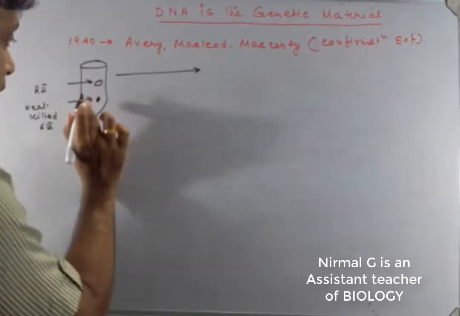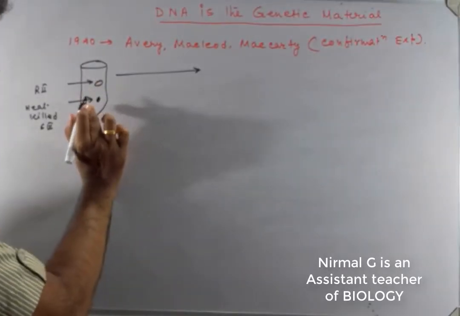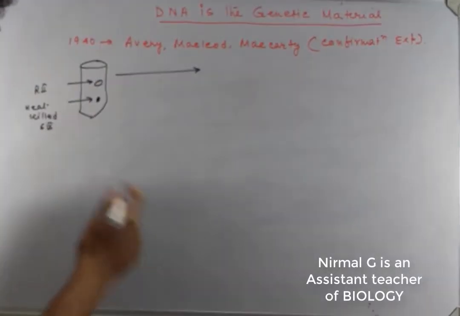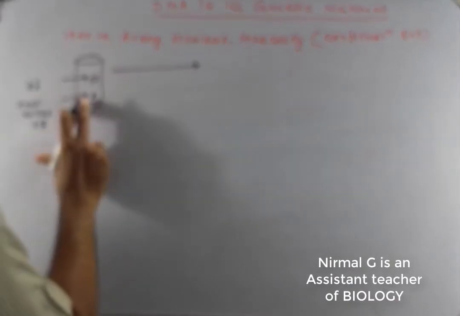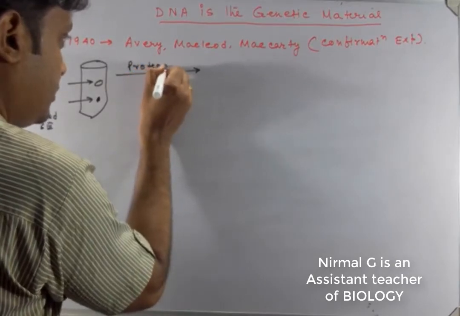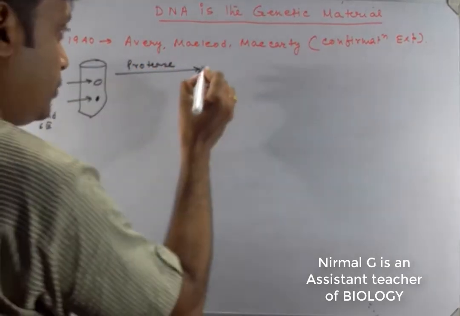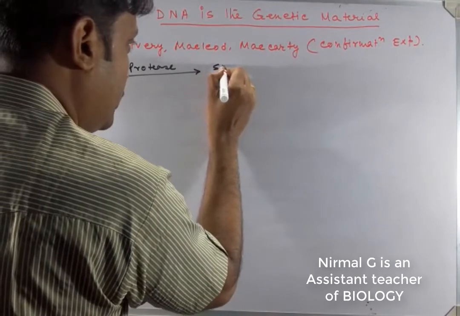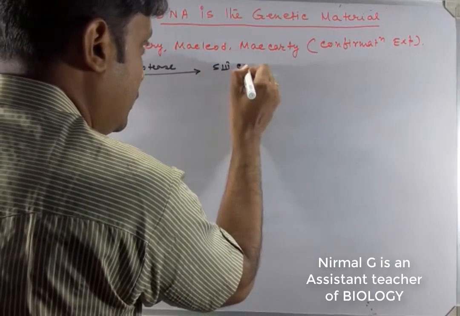I have drawn a normal single test tube. If we add the protease in a test tube, then the S3 colony can be found,